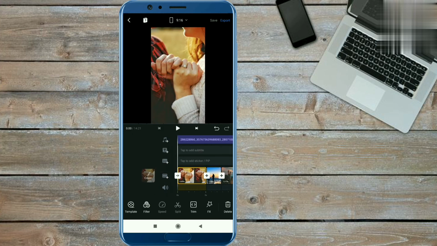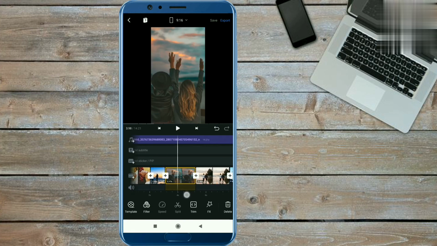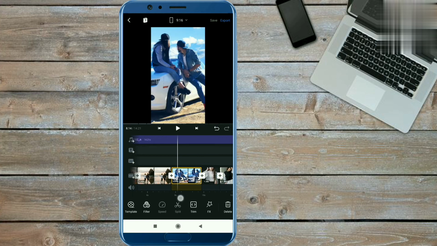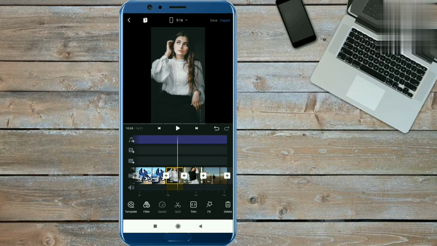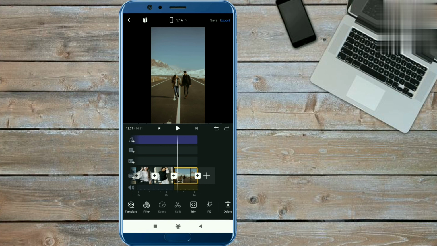Okay guys, you have seen how to trim the photos. Now note the photo durations. The first photo duration is 2.7 seconds, the second photo duration is 1.5 seconds, the third photo duration is 2.17 seconds, the fourth is 2.42 seconds, the fifth is 2.17 seconds, the sixth is 1.28 seconds, the seventh is 1.36 seconds and the last is 1.70 seconds. So you have to keep the durations like this.